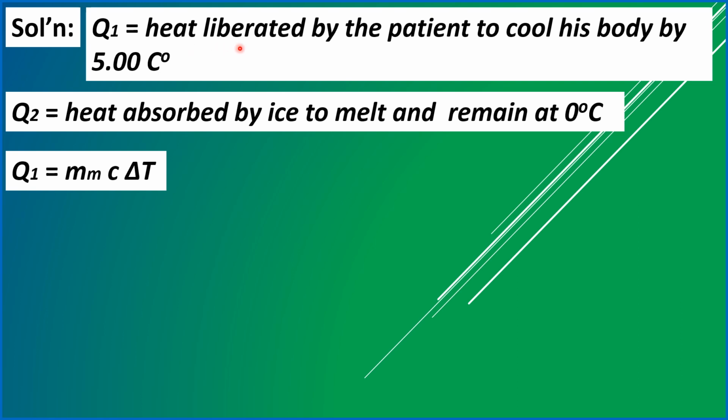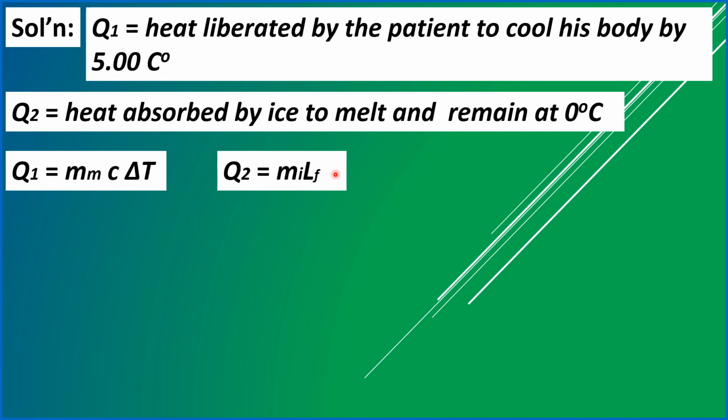So this amount of heat liberated by the patient, Q1, is equal to the mass of the patient multiplied by his specific heat and his change in temperature delta T. While Q2, the heat absorbed by the ice to melt and still remain at 0 degrees Celsius, we just use the formula Q2 is equal to the mass of the ice, our target variable, times the constant known as the heat of fusion of ice.